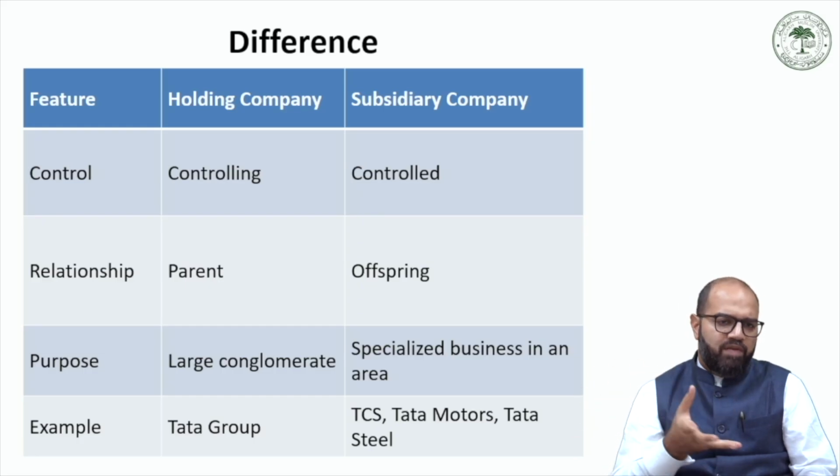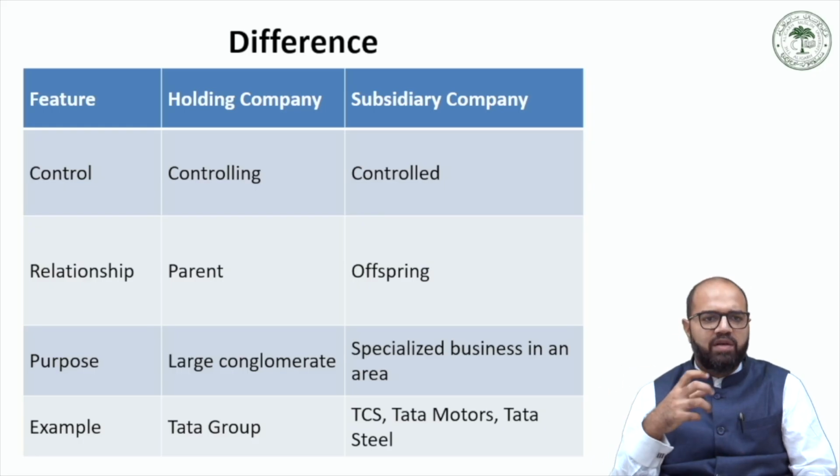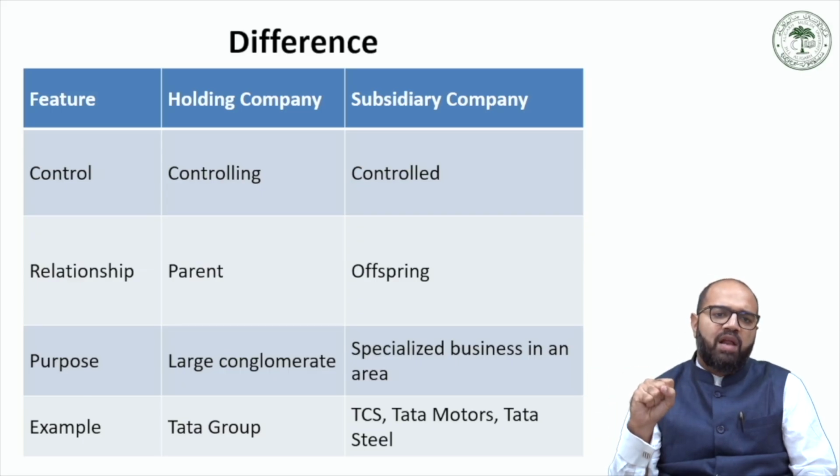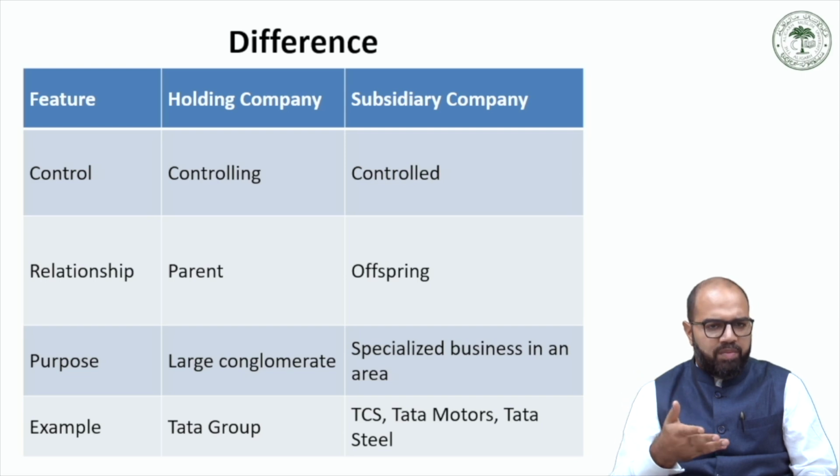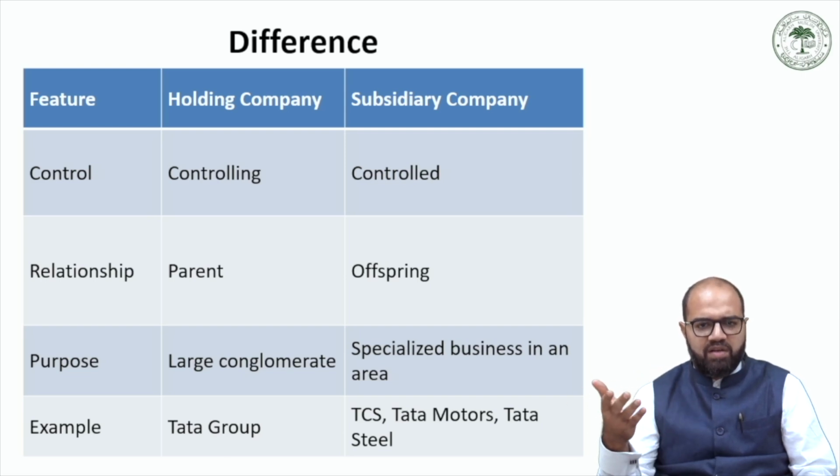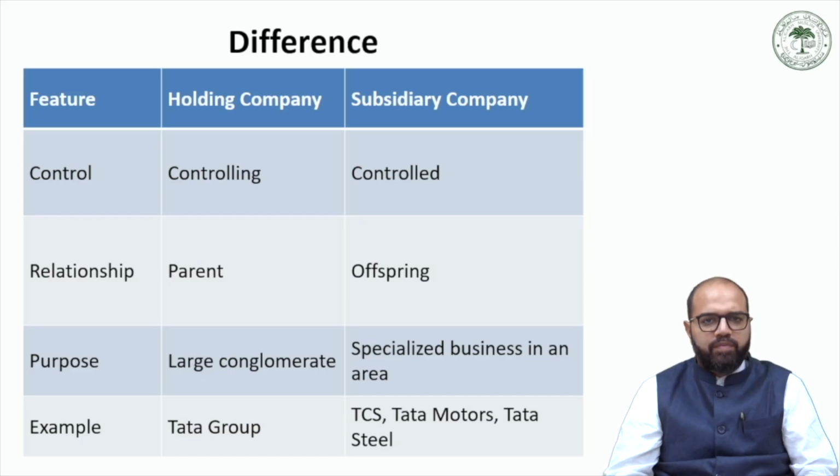So we have a very well-known example of the Tata Group. Tata Sons Limited is a holding company and it has many subsidiaries in specialized areas like information technology, there is TCS. In automobiles, there is Tata Motors and we have Tata Steel in steel and minerals.